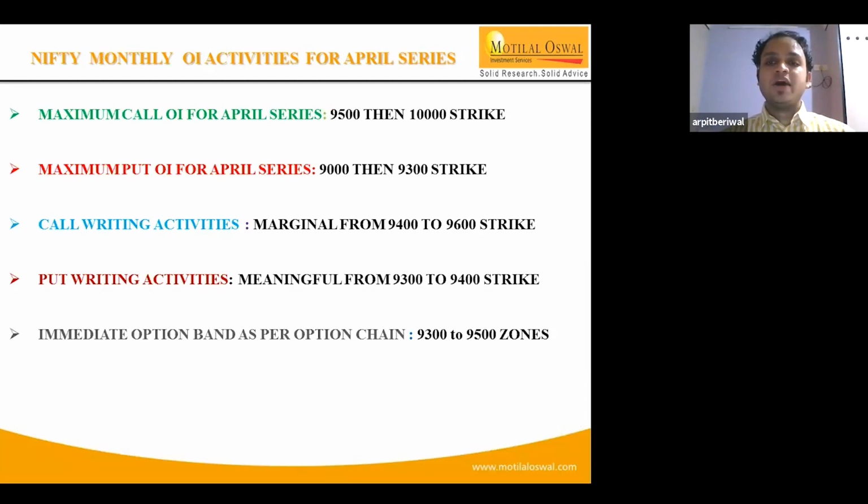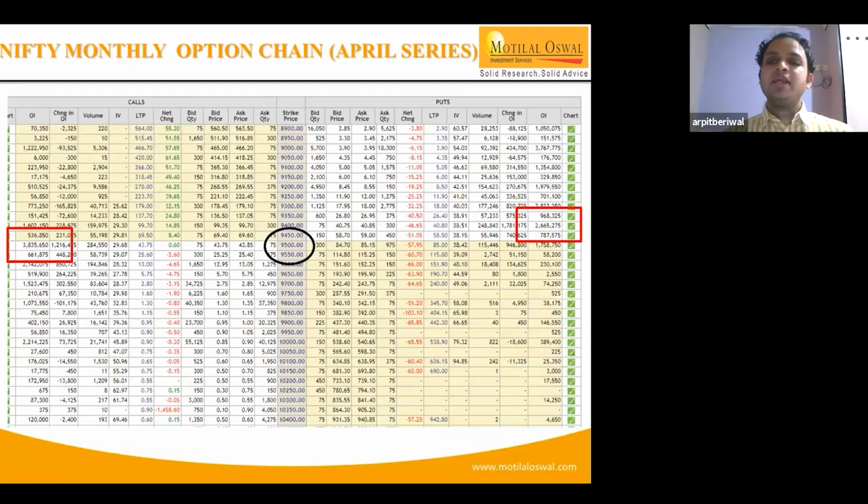Second, maximum put OI for the April series is at 9,000. If you see the red box over there, maximum put OI is over there, but slowly and gradually at 9,300, 9,400 also put OI is shifting, because slowly and gradually the market is moving above that level. Initially 9,400 was a resistance. Now that will start acting as a support going ahead.